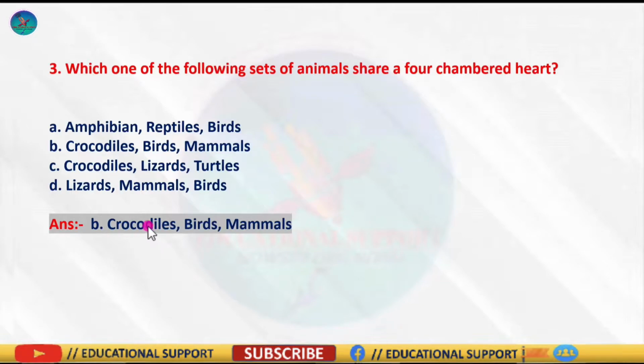Heart is usually 3-chambered in reptiles, with an exception, crocodiles, which possess a 4-chambered heart. The division in their heart is due to the incomplete interventricular septum in reptiles. Heart in birds and mammals is 4-chambered, and there is a complete division of ventricles by the interventricular septum. So the correct answer is option B.